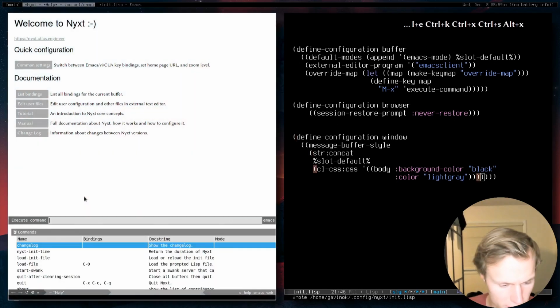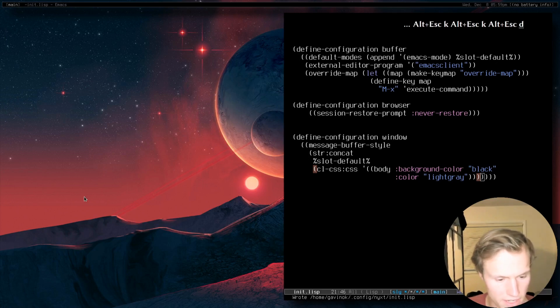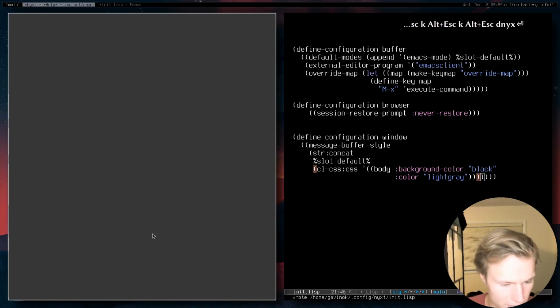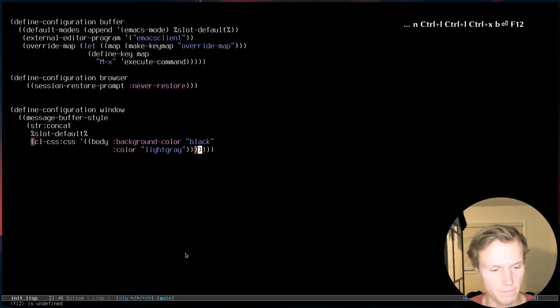Save that, and then we can load init file. As we saw before, for some reason Nyxt didn't want to cooperate, so we'll just restart it. There we go, and now we have the default font size. So that's pretty nice. Usually just running load init file works, but sometimes it is a bit slow to update. But usually if you have multiple windows, it will update the other windows for some reason. Now, for those of you with a bit of experience with CSS, you'll realize that, like I mentioned before, this is actually using CSS to customize everything.